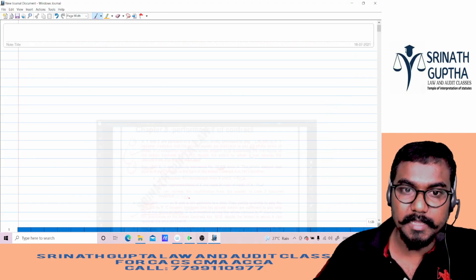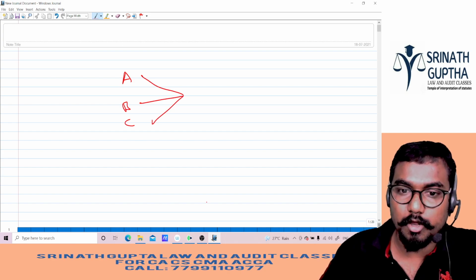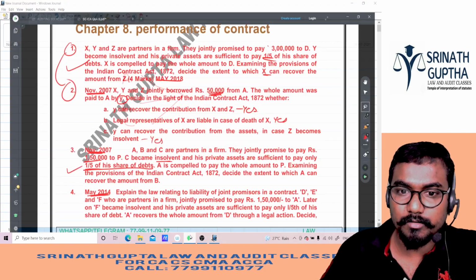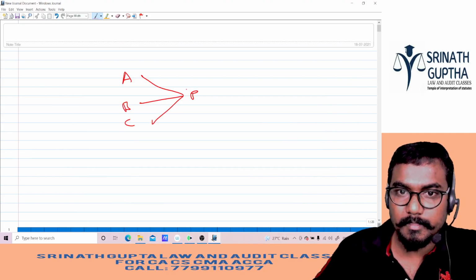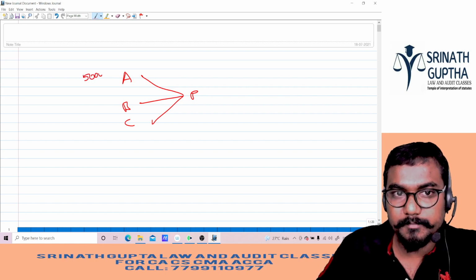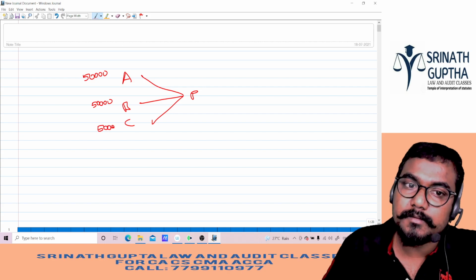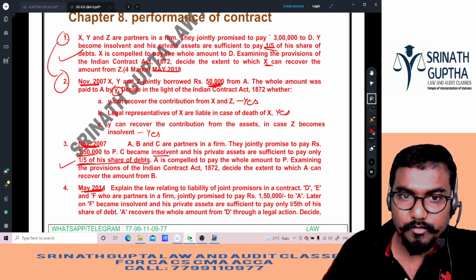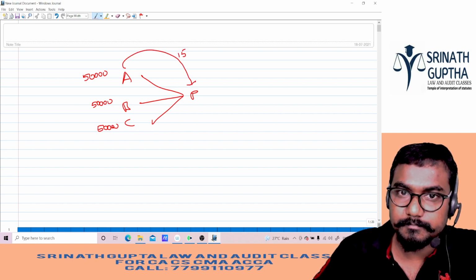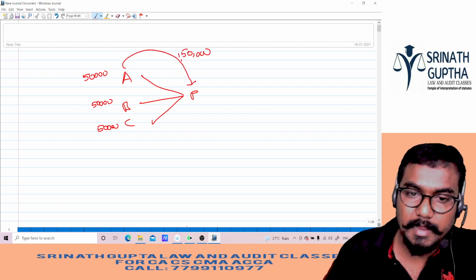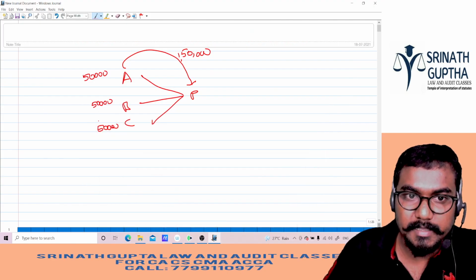What happened here? A, B, C jointly promised to pay 1,50,000 to P. That means each has to pay 50,000, because the total is 1.5 lakh. But unfortunately, A paid the total 1,50,000 rupees to P, and C became insolvent.